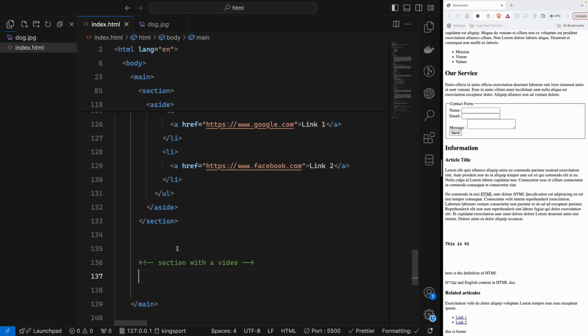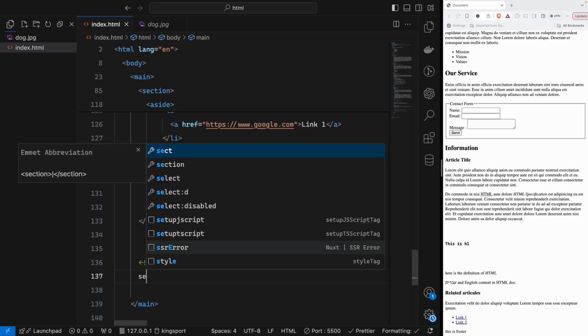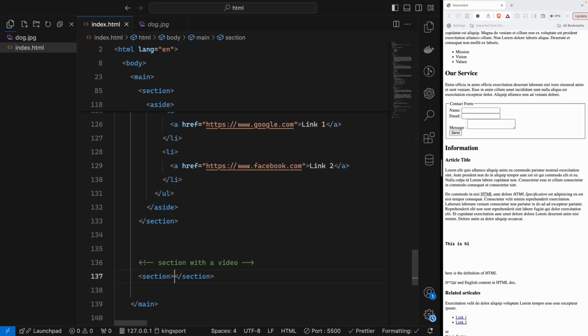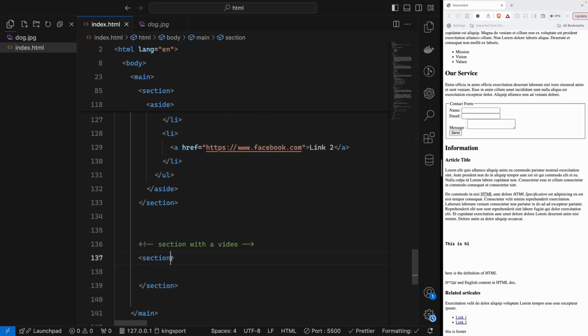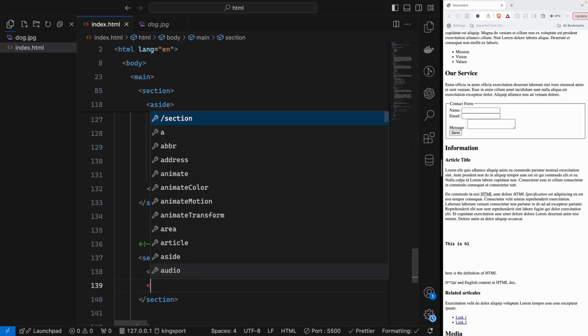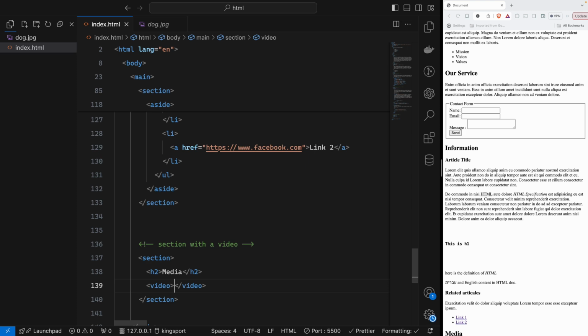So first things first, we will create the section. That section will have the H2 as well. So we will say media. Under that media, we will create video, video. Perfect. And then that video tag, okay, enter the video tag.